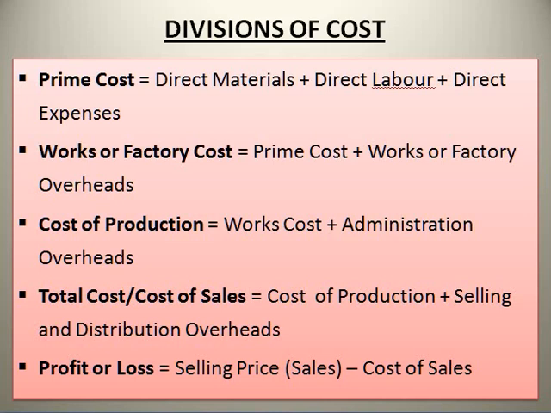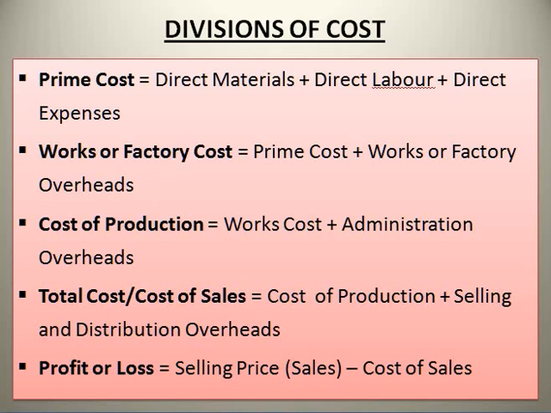Prime cost. What is meant by prime cost? A total of all direct expenses is called prime cost. The formula for finding the prime cost is: prime cost equals direct materials plus direct labor plus direct expenses. Next, you should find out the works cost or factory cost. What is the formula for the factory cost or works cost? To the prime cost, you should add factory expenses. That is your factory cost.